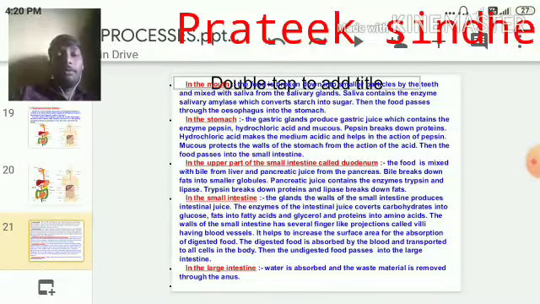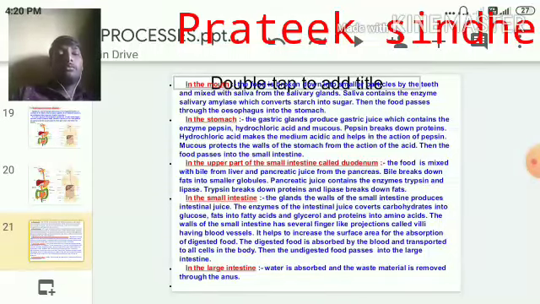So we have to be very careful. That's why while eating food we should not talk, we should not laugh, we should not do any entertainment, but we should only focus on the food so that what we are eating gets digested. So now let us go to the second very important organ, the stomach.